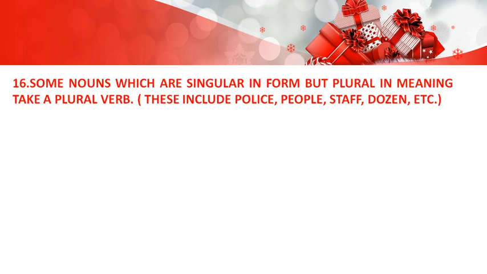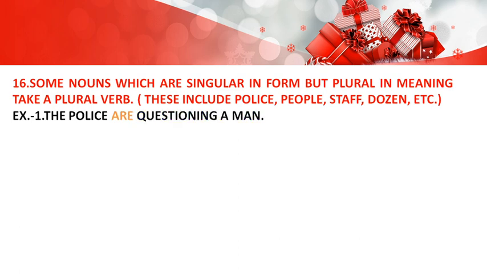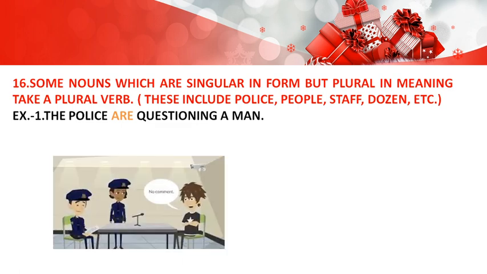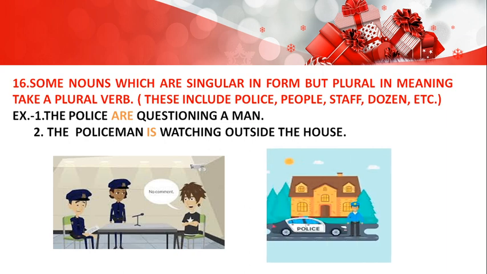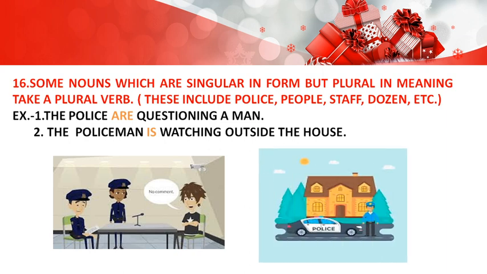Next one, some nouns which are singular in form but plural in meaning take a plural verb. These include police, people, staff, dozen, etc. Example, the police are questioning a man. Next one, the policeman is watching outside the house. Whenever we are using the police, we have to use a plural verb, but for the policeman, we will use a singular verb.